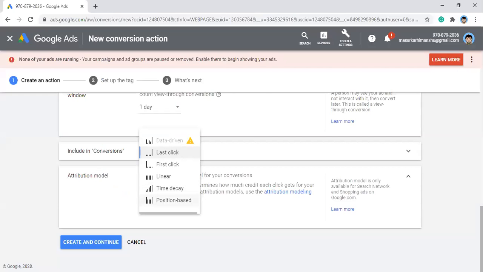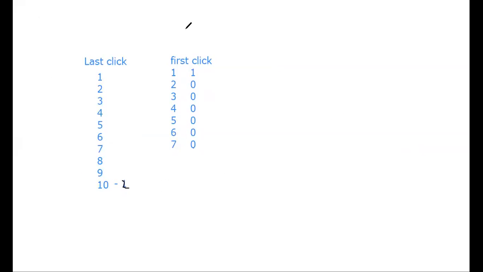Right. Next are linear, time decay and position based. So what happens in linear?